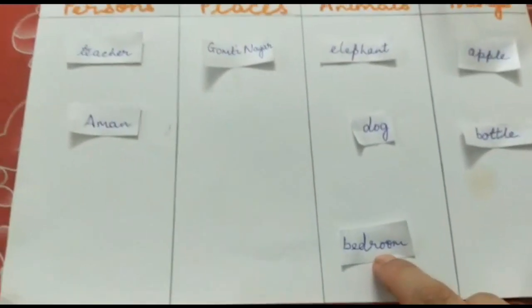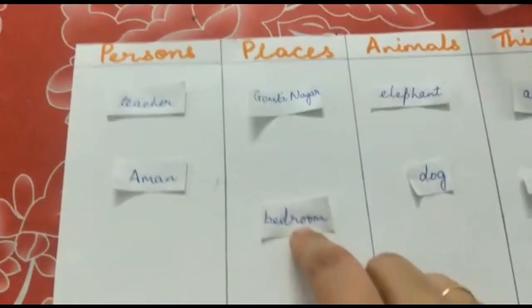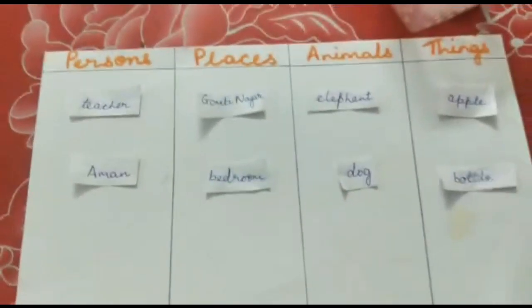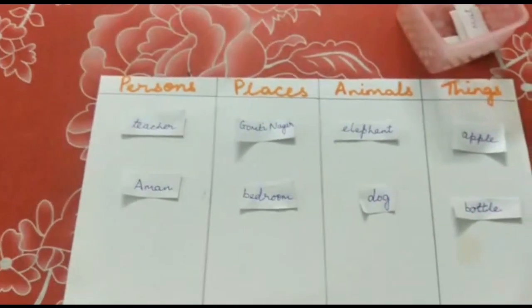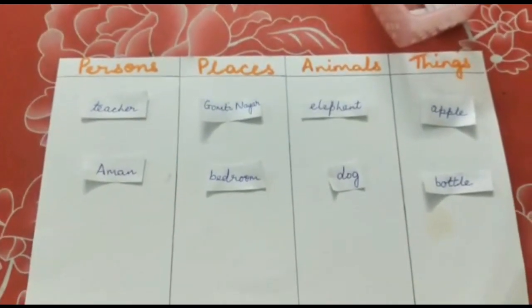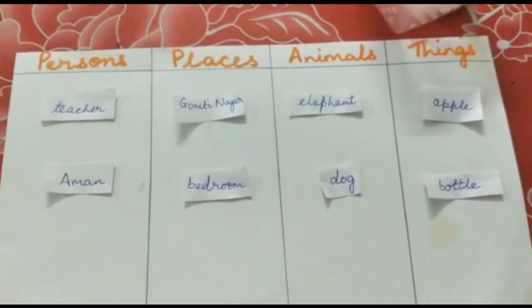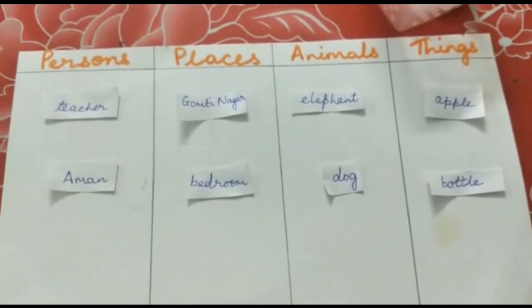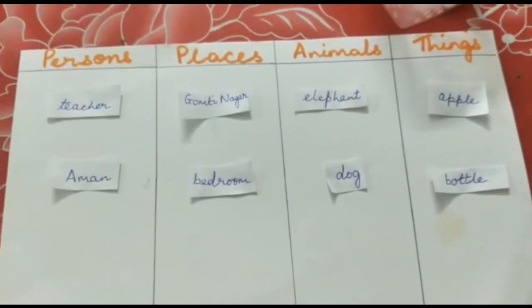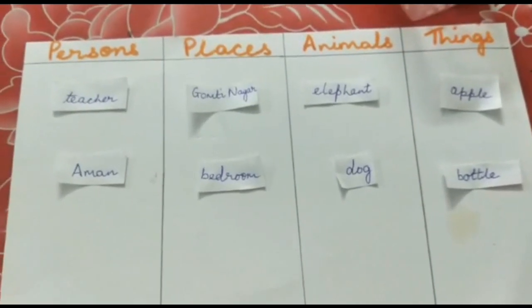Bedroom is a place in the house where you sleep. Isn't it, children? So where will I place this word? Under the column of places. So children, did you like the game? Very good. You can play this game in your free time with your brothers and sisters also. It is going to be a lot of fun.